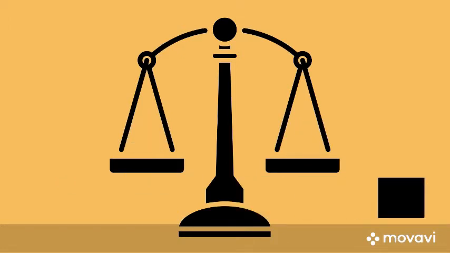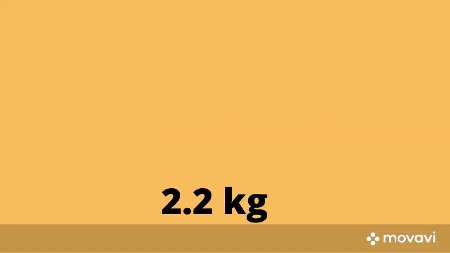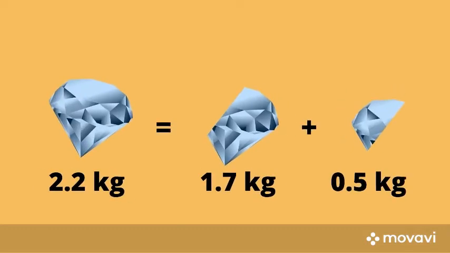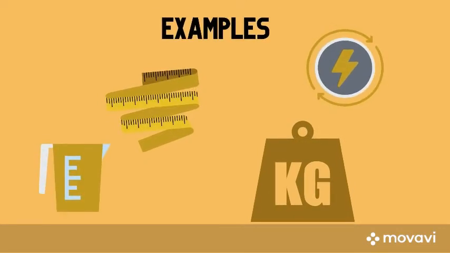Let's take a 2.2 kilogram mass of uncut diamond as an example. If 0.7 kilograms of this diamond is cut away, we will be left with 1.5 kilograms of diamond. This means that the cut away piece and the remaining piece must add up to the original mass. Some examples of extensive properties are energy, length, mass, size, volume, and weight.